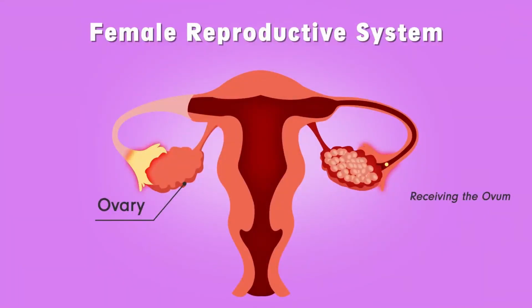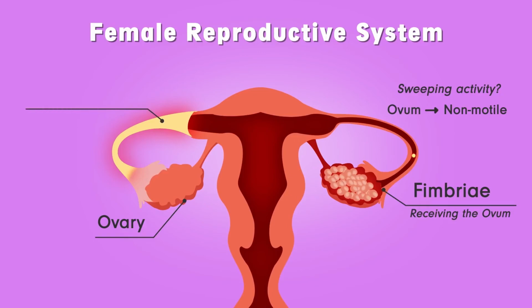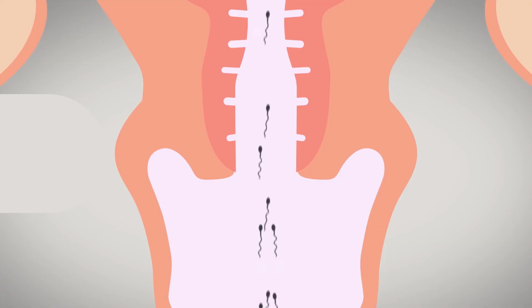Now let's summarize what we have seen in this session so far. We have learnt about the ovaries where ova are produced every month. Then we have learnt about the fallopian tubes or oviducts which are the site of fertilization, and the vagina which is the birth canal and it also receives the sperm during intercourse.